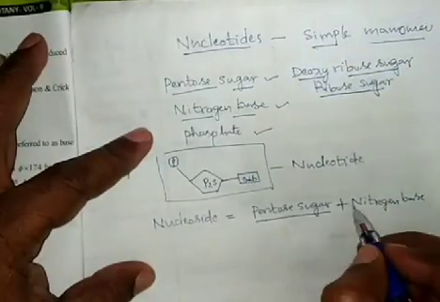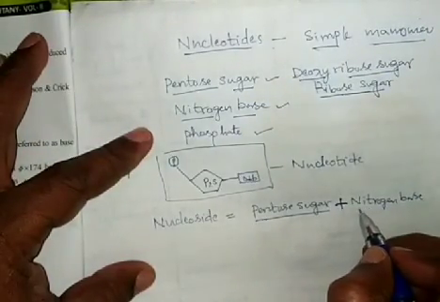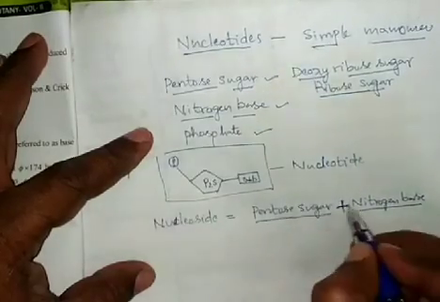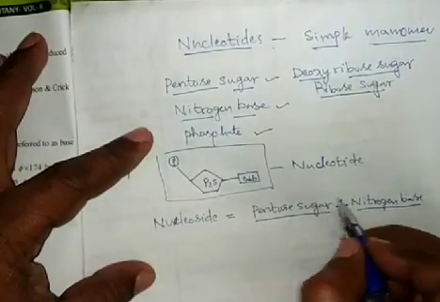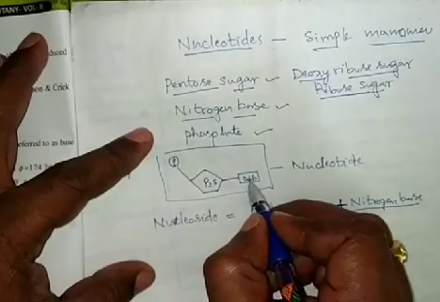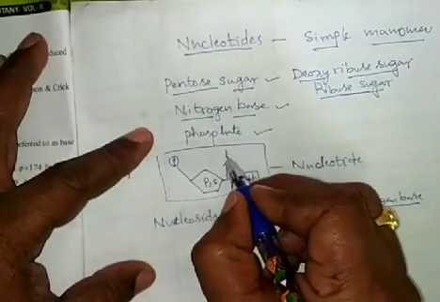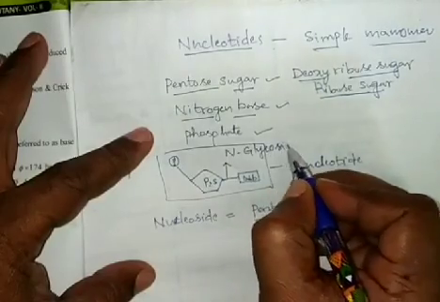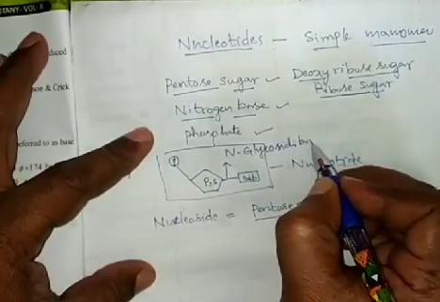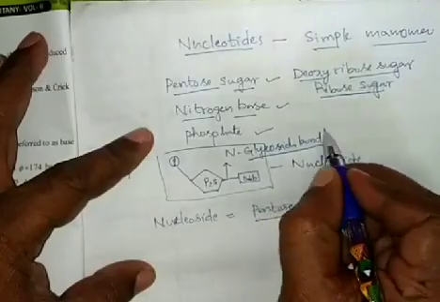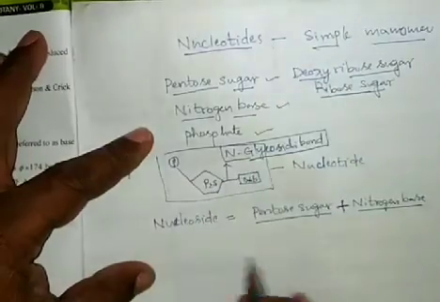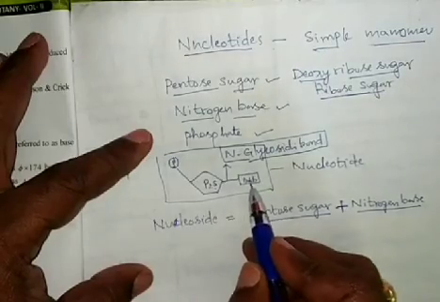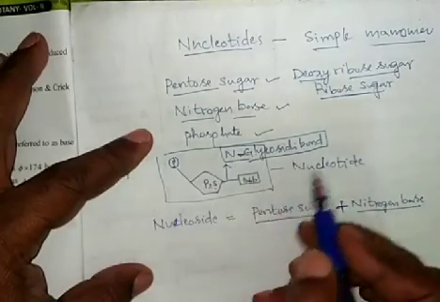The pentose sugar is combined with the nitrogen base by a bond called the N-glycosidic bond.